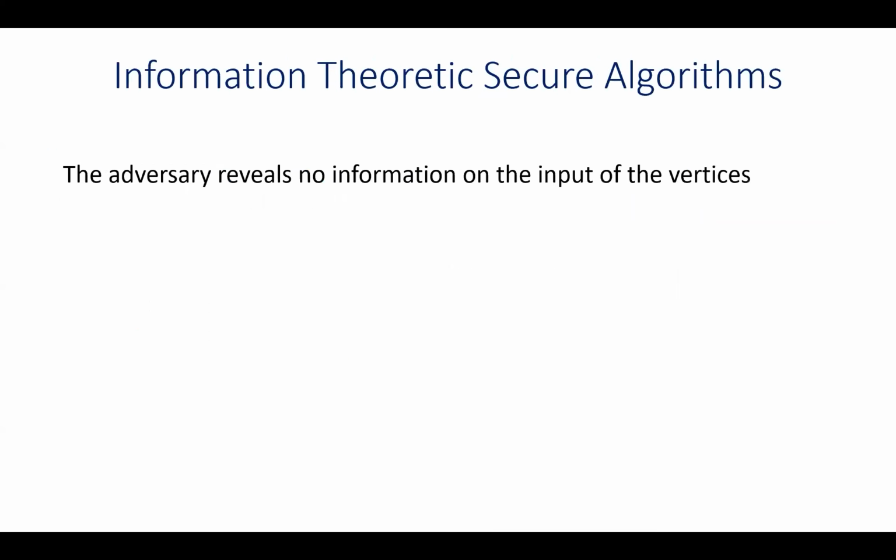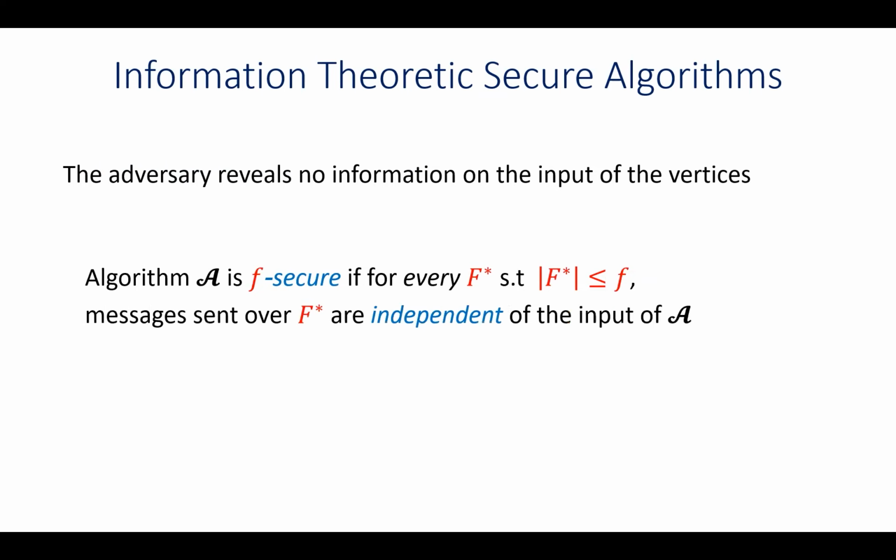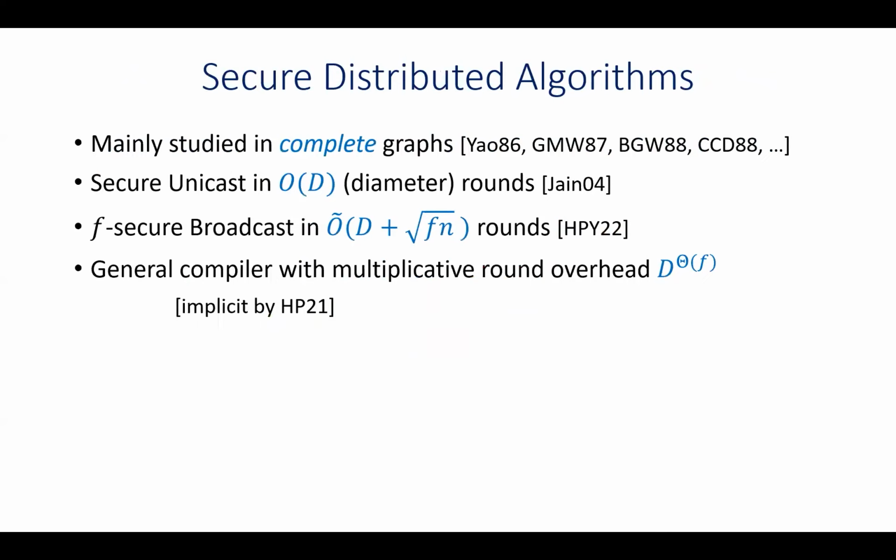The security notion that we consider is information theoretic, and it means that the eavesdropper is required to learn nothing about the private input of the vertices. To be more concrete, if we have some algorithm A, we say that it is f-secure if for every set of at most f adversarial edges, the messages seen by the adversary and the input of the vertices are independent random variables.